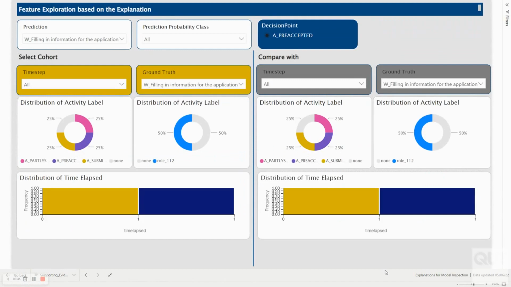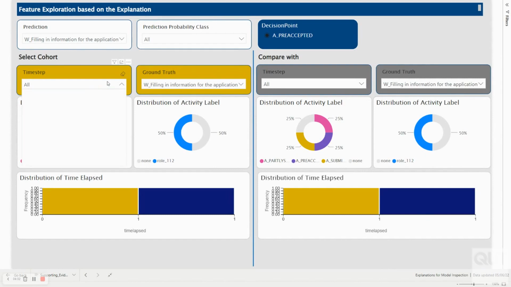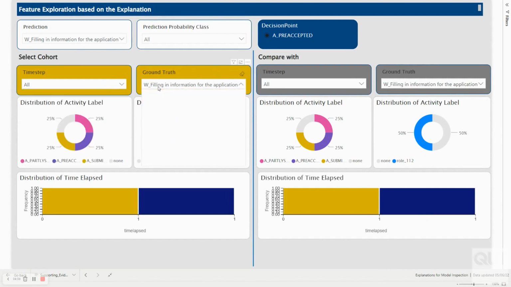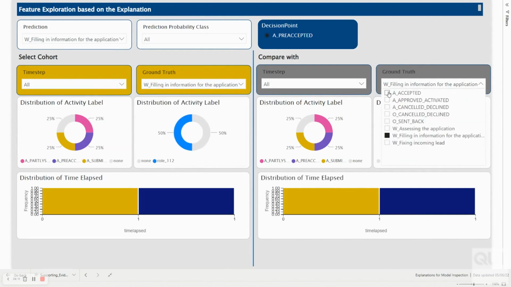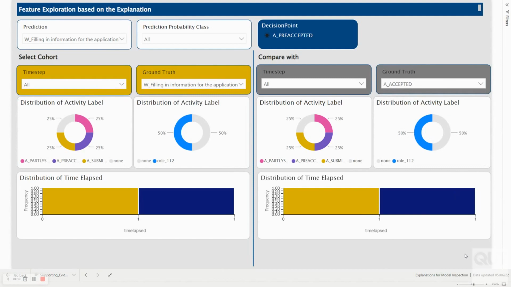So then we use support explanations. Basically, in this particular visualization, we only use descriptive statistics of the underlying event log as support explanation. We use support explanations to further strengthen our claim. So we select the cohort, we look at all the time steps, and we look at when the ground truth is W filling information for the application, and then we compare it with A accepted.